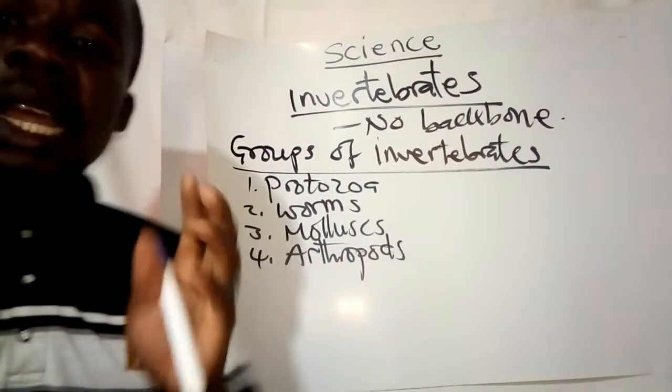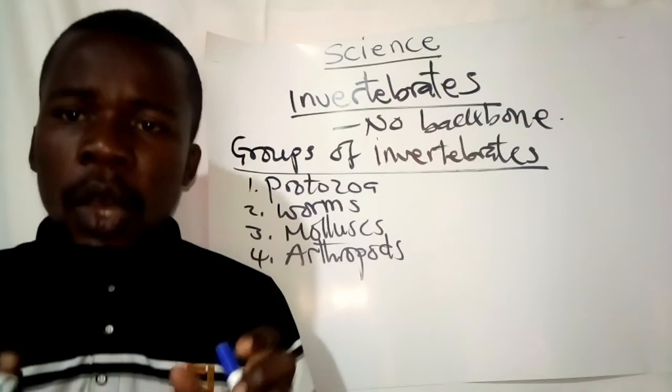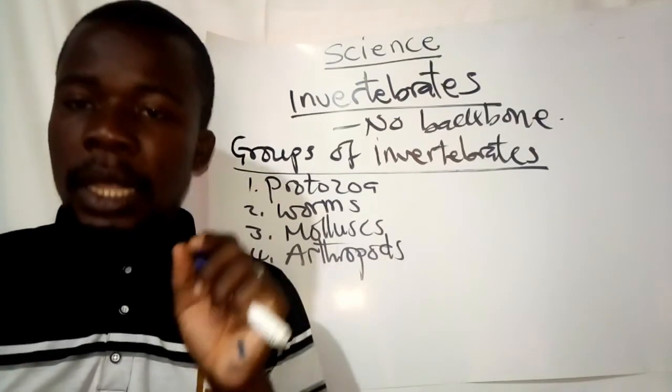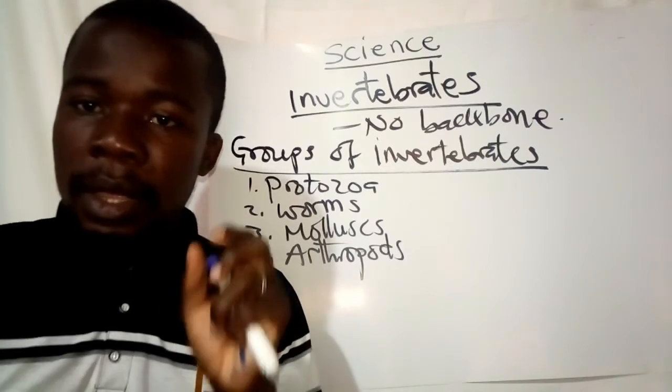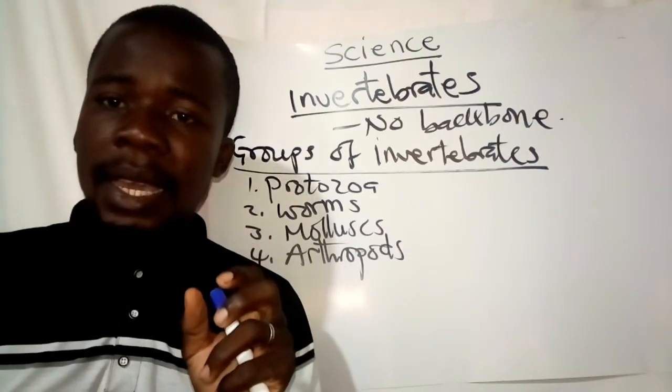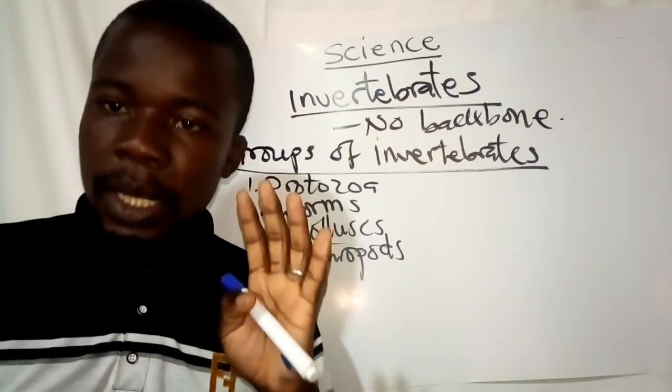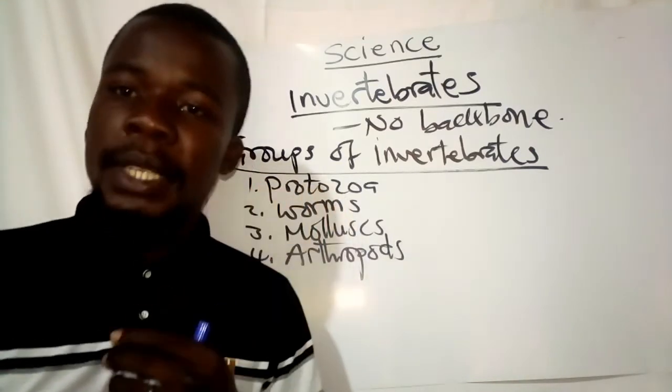These are the 4 groups of invertebrates: the protozoa, the worms, the mollusks, and the arthropods.